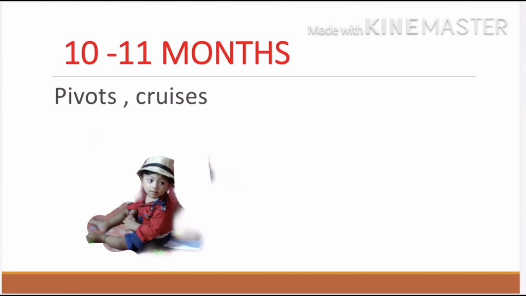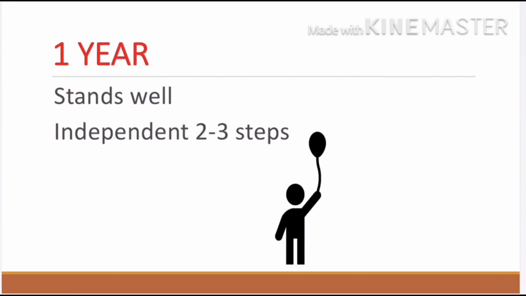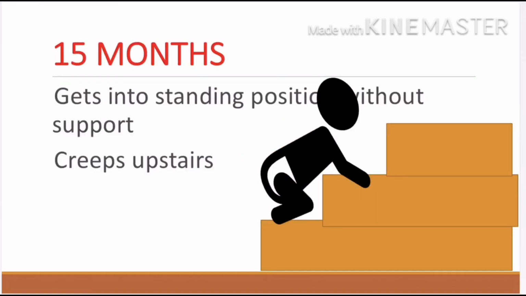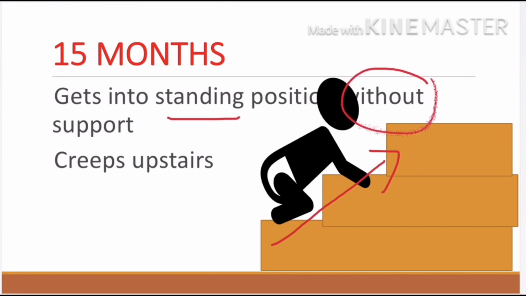At 10 to 11 months, the child pivots and cruises around. At 1 year of age, the child stands independently and can move 2 to 3 steps. At 15 months of age, the child creeps up a stair and gets into a standing position without support.